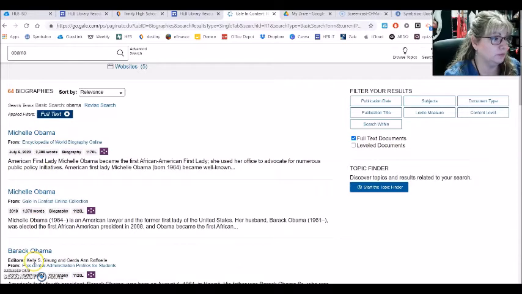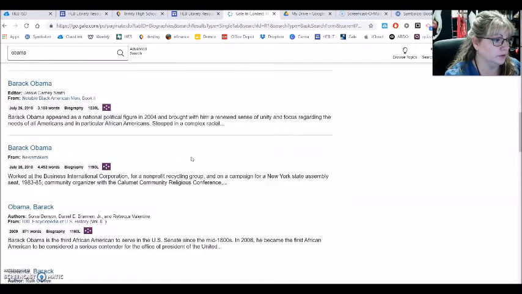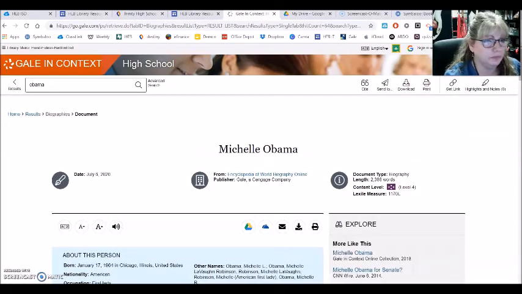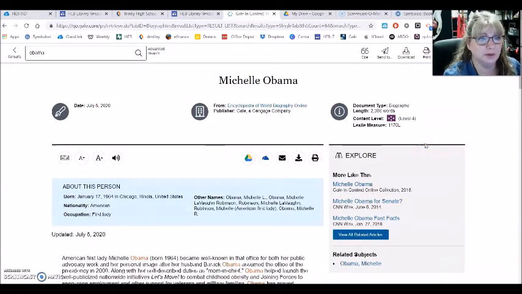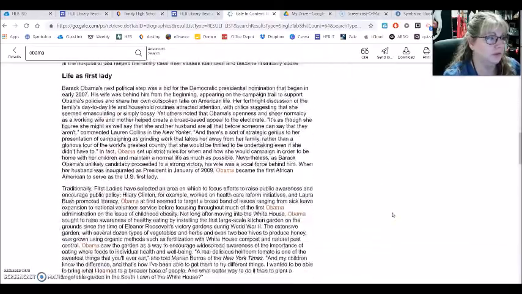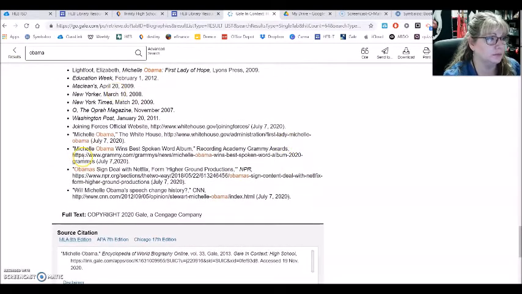So we have several results still, even with just, you know, whichever one person, whichever Obama you choose. And so, of course, you want to look at where it comes from, the World Biography or the Gale in Context Online Collection. Well, you know what? It may be pretty much the same because it is written by Gale. Some of them may specify on the person's career, like it may be a biography of musicians, and so they would highlight that. So as you can see, this is a much longer article, and then of course we have some further readings